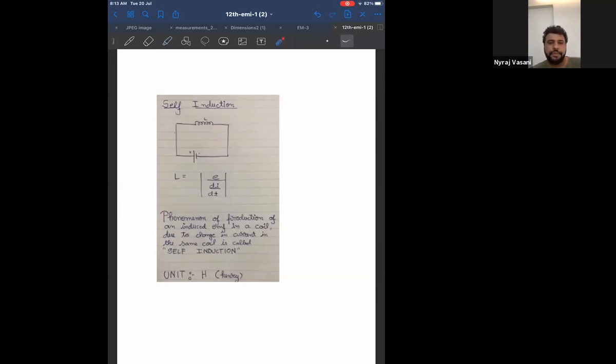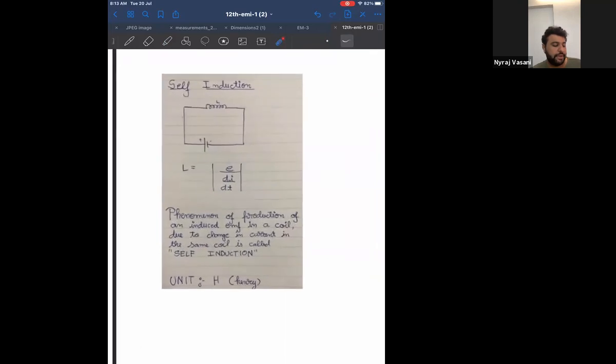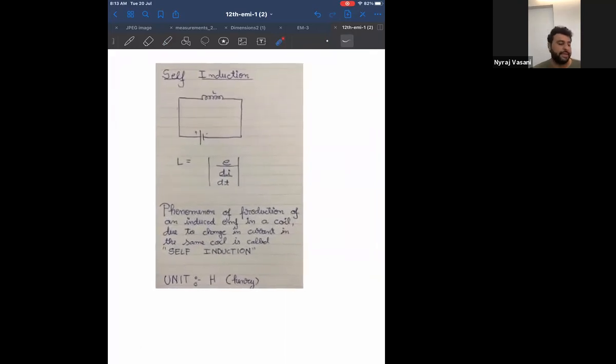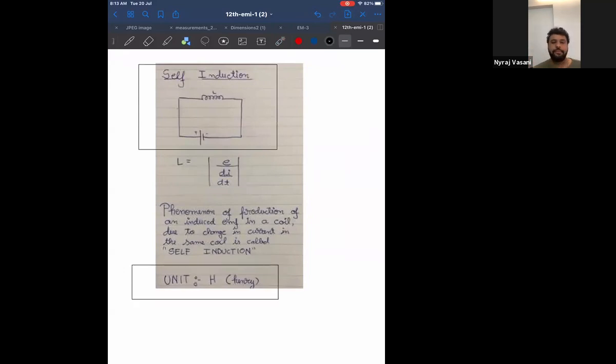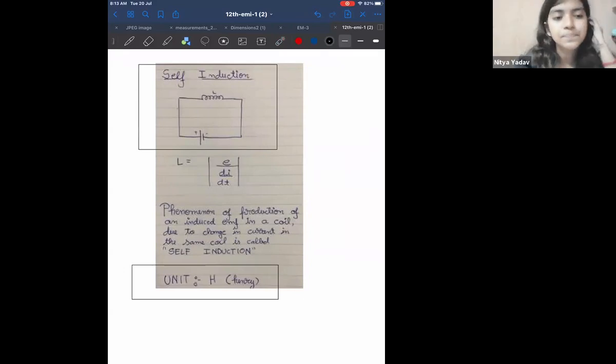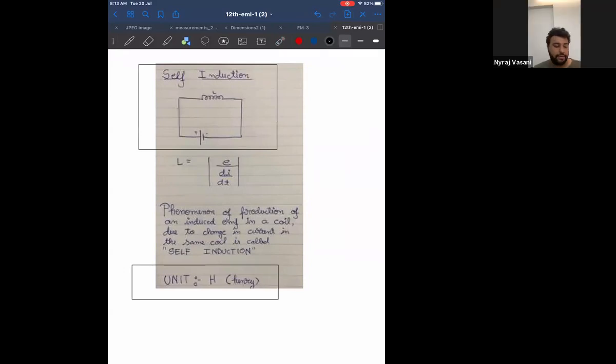Now, look at this page. This is the only page of self-induction that you have. Tell me, do you understand the diagram? Power supply with one coil. Now the other thing is the formula and the definition.